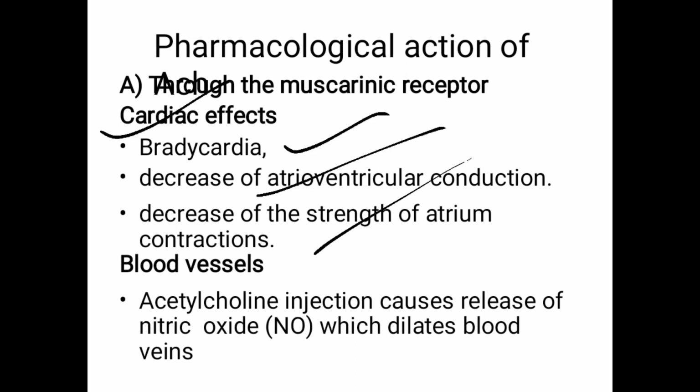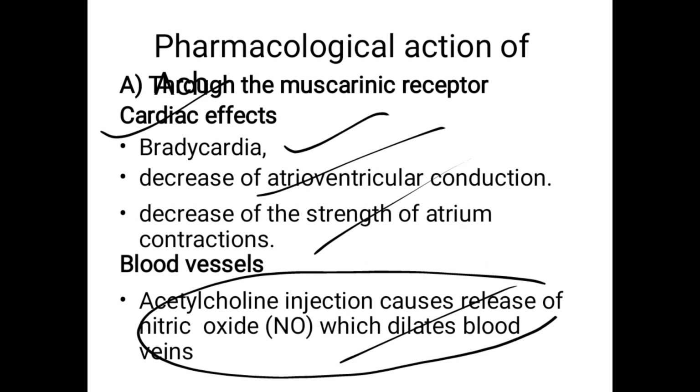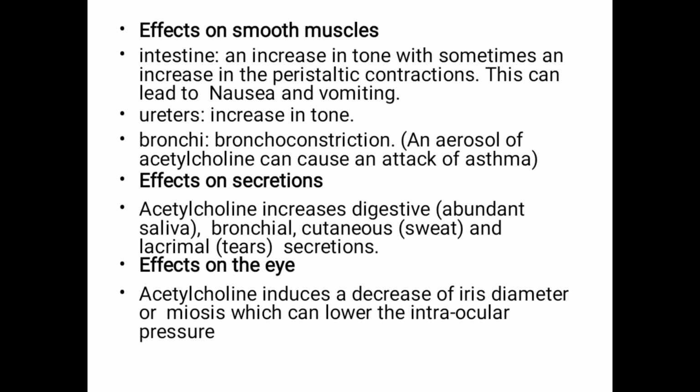In blood vessels, it dilates the vessels and causes the release of nitric oxide. When we give acetylcholine as an injection, it releases nitric oxide, and as we studied last semester, nitric oxide is responsible for vasodilation. So the blood vessels get dilated.